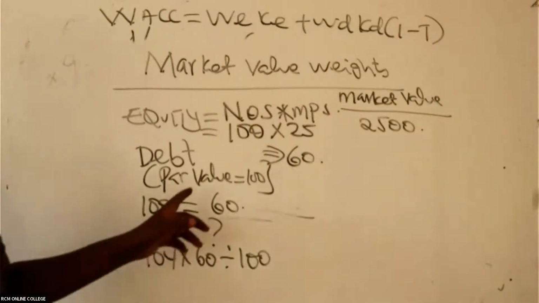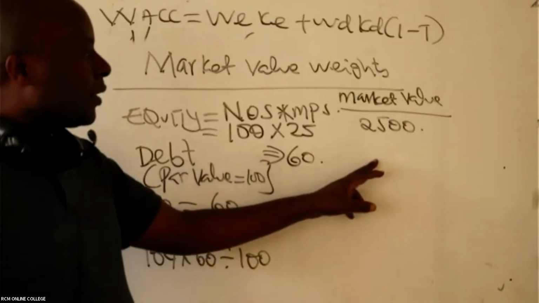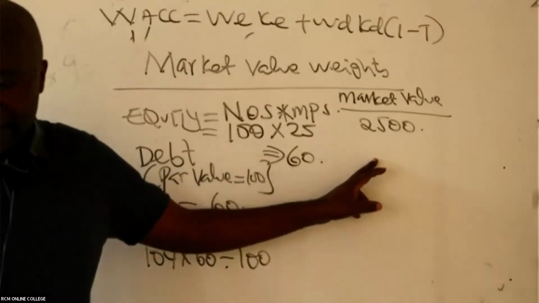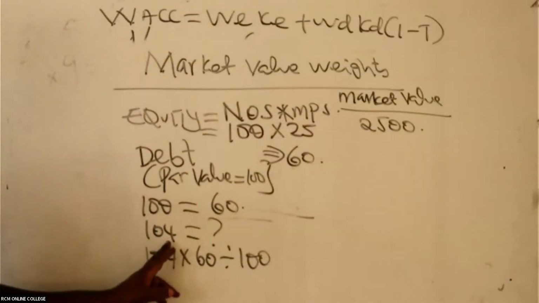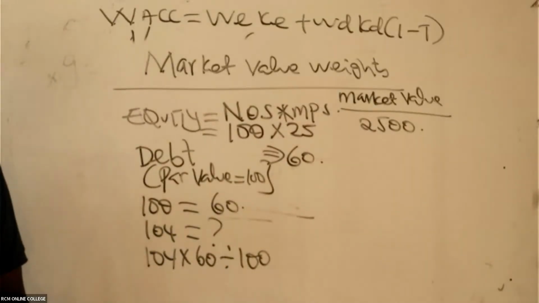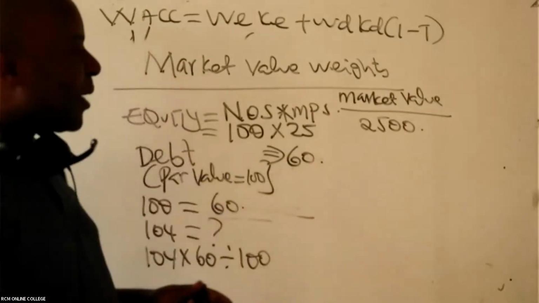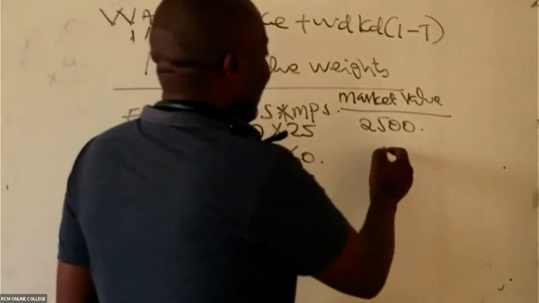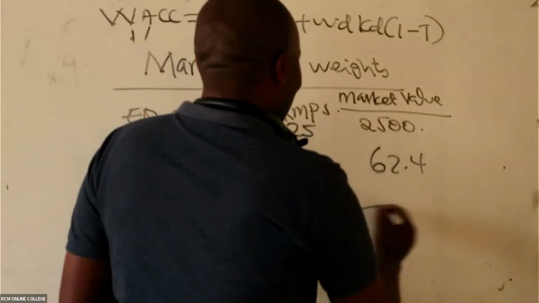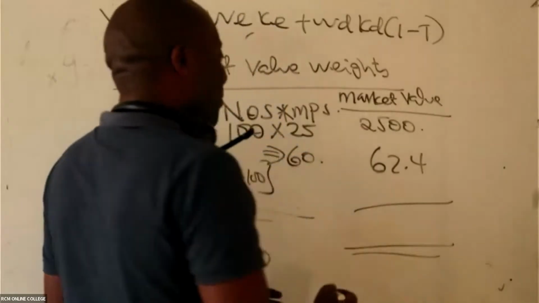So then what is the figure here, somebody? What is the market value of debt? Somebody here, 104, because 104 times 60 divided by 100. Are you able to give me the value? P0 stands for what here? The current market price per share, 62.4.